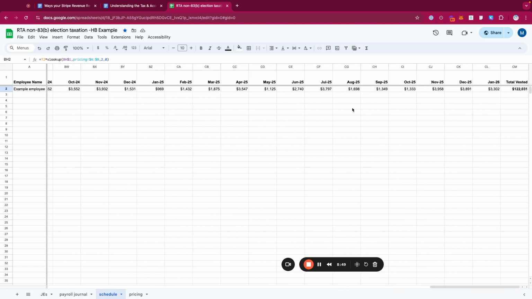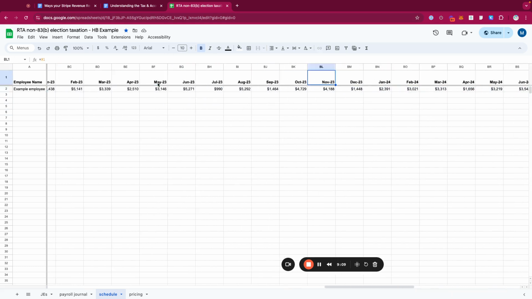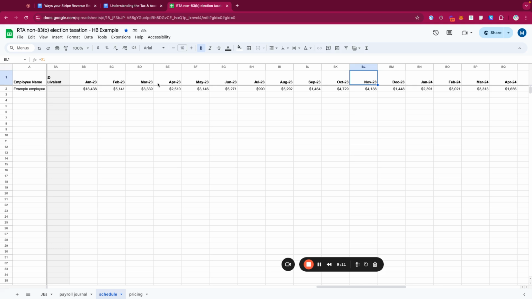Now, if we carry the schedule all the way through, the total fair market value of the total grant at the end of vesting is roughly $122,000. So that's the total value of the additional property compensation that this employee has earned if they stay until January 1st, 2026. And these amounts that you see translated to USD, this is the gross income that will need to be reported on the employee's W-2.